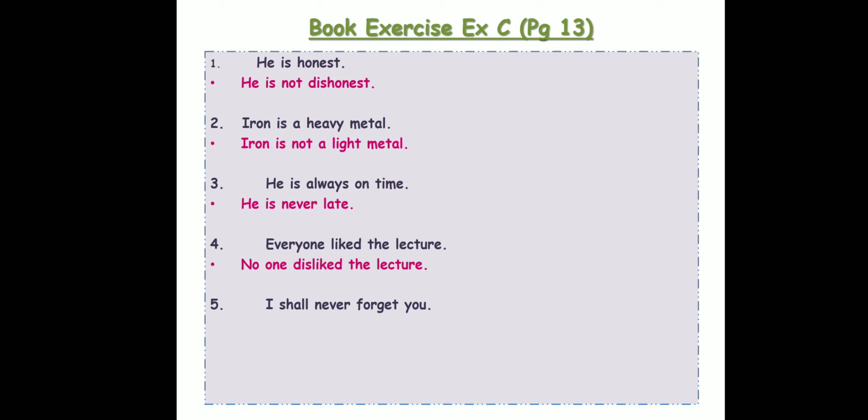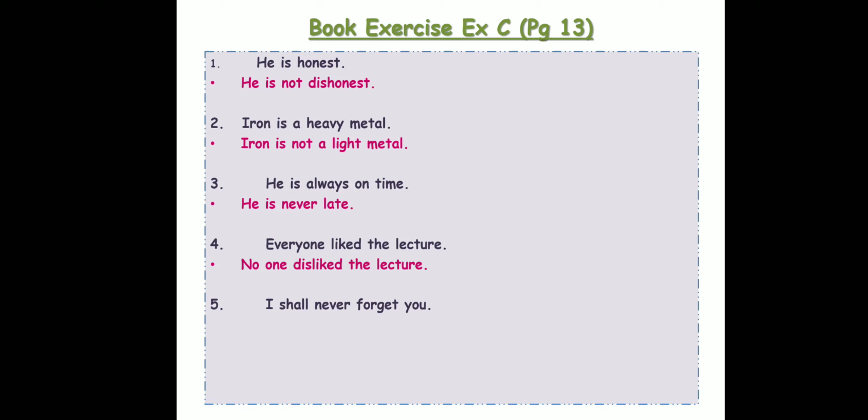So if in question number 5 you have I shall never forget you, that means it is already a negative sentence. It is not an affirmative sentence. It is already a negative sentence. I shall never forget you. Never is the negative word. So because it is already given in the negative, let us change this one to the affirmative sentence.